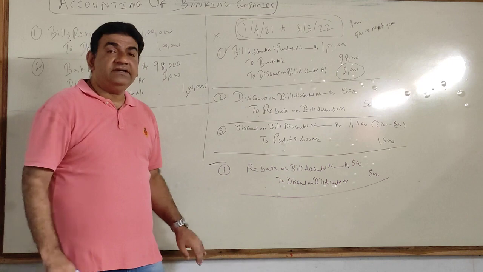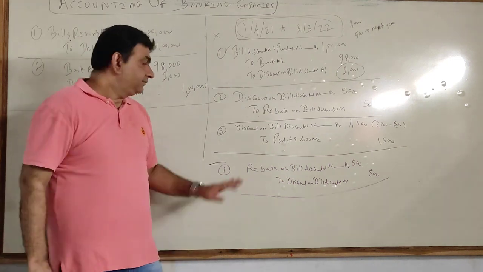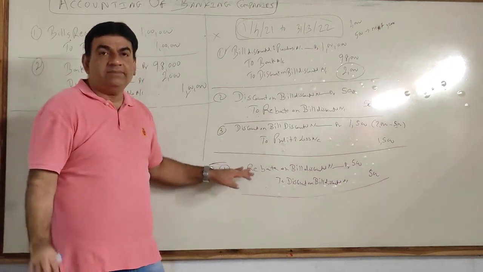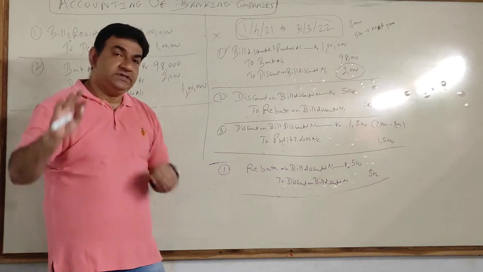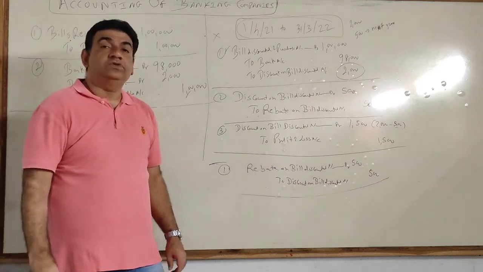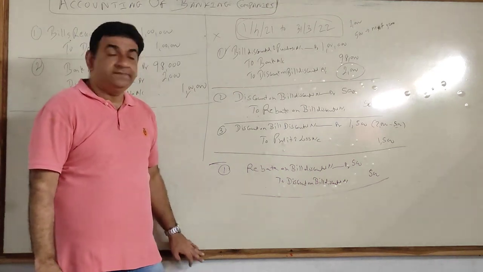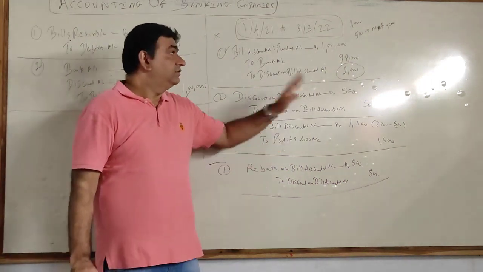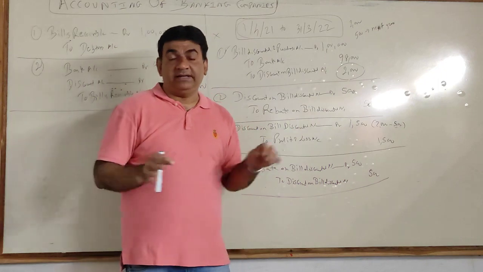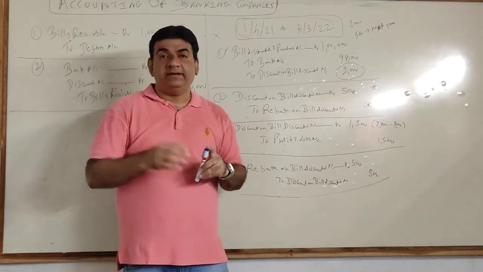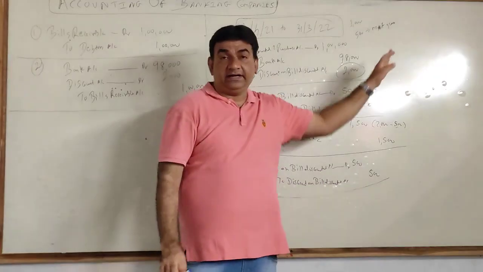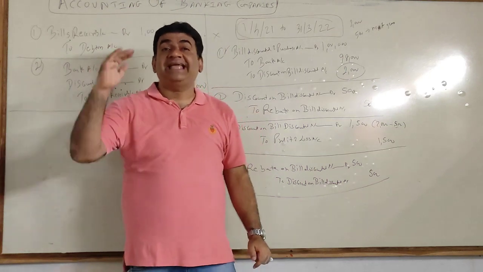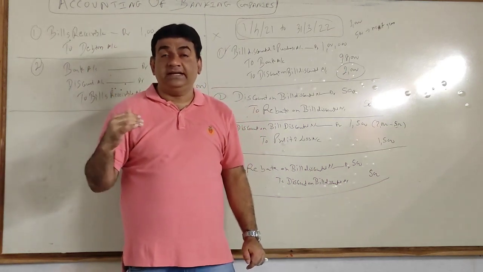Then there will be additional entries for honoring of bill. That is straightforward. I am not getting into that because it is not there for the first 2 sums. When I go to the third and the fourth sum, that time we will see. Now here there will be three things. First, the most important part, calculation of rebate. Here I gave you straight away 500. We have to first calculate the rebate of the current year.